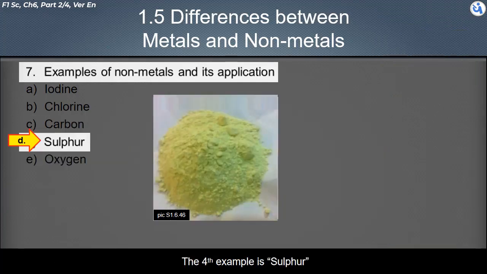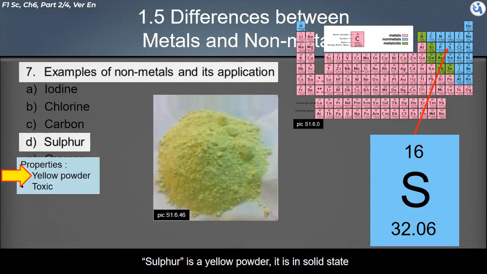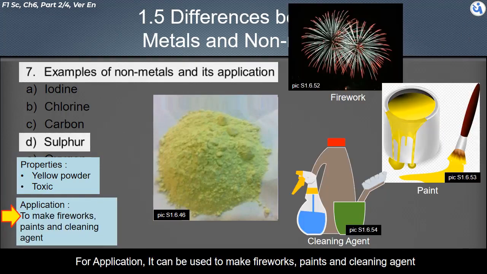The fourth example is sulfur. Sulfur is the element with symbol S, arranged in the periodic table. Sulfur is a yellow powder, it is in solid state. Sulfur is toxic. For application, it can be used to make fireworks, paints, and cleaning agents.